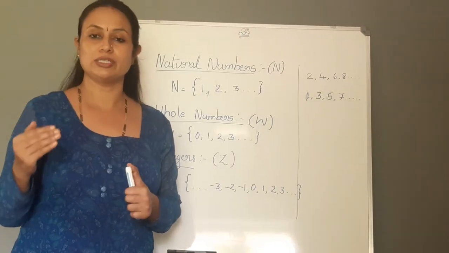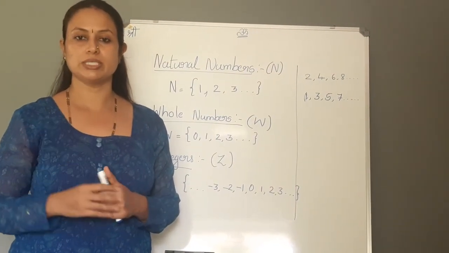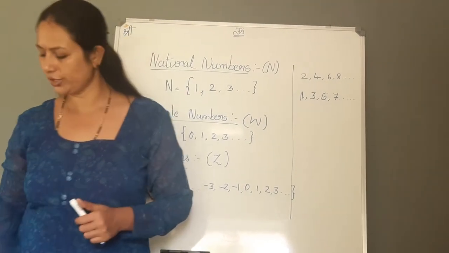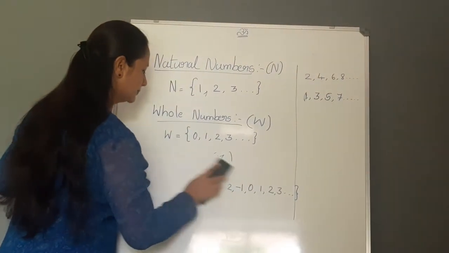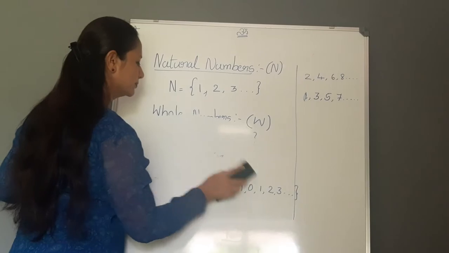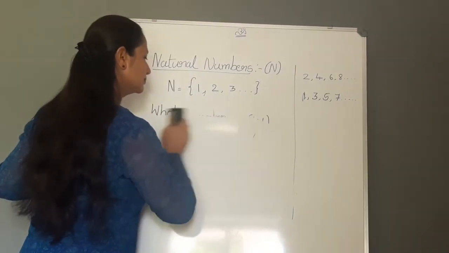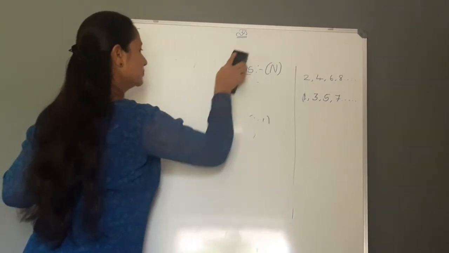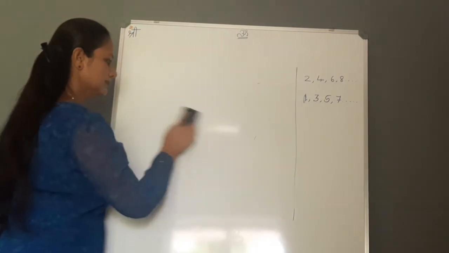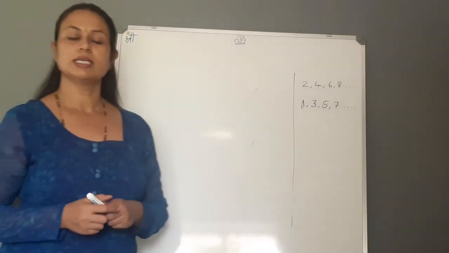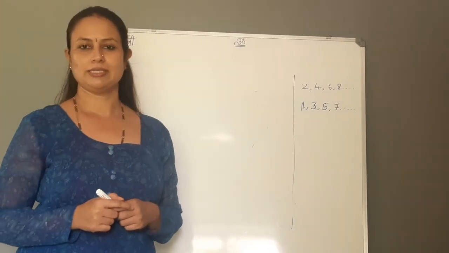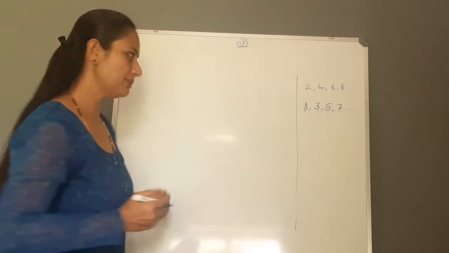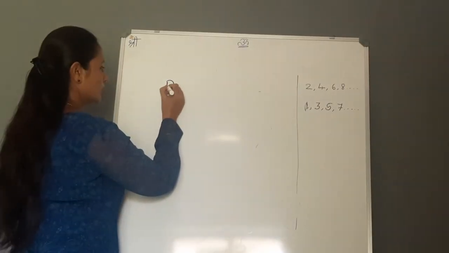Our next level of learning goes to rational numbers that comes in 8th standard. What are rational numbers? Before going to that, let us just recollect two words: prime numbers and composite numbers. What are prime numbers? We mention them as P. What are prime numbers?